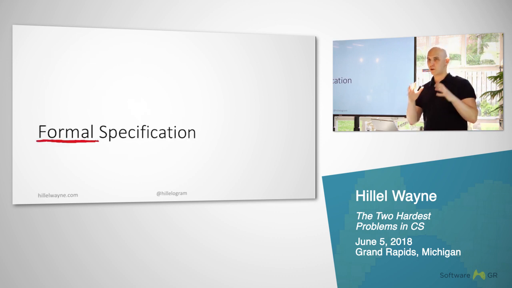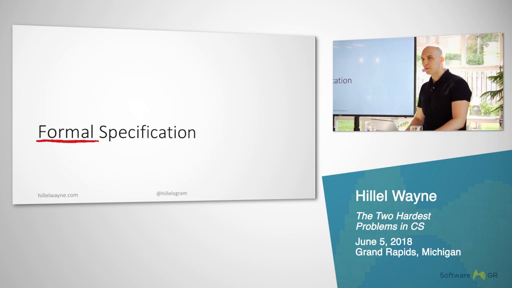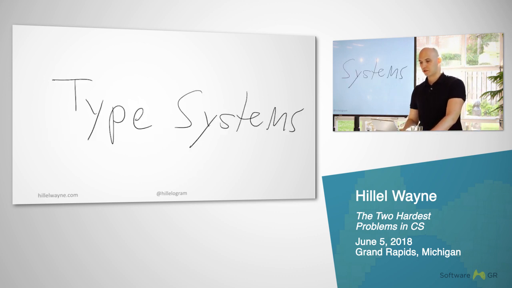It defines a very formal set of semantics that you can use to build your specification. In one way, this does limit it, because you can only say things that the system lets you say, but it also makes it possible to say things that are only consistent, only true, only valid. The most famous example of this is type systems. Who here has used something like a functional language like Haskell or SML or F#?